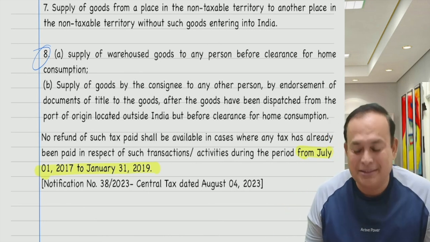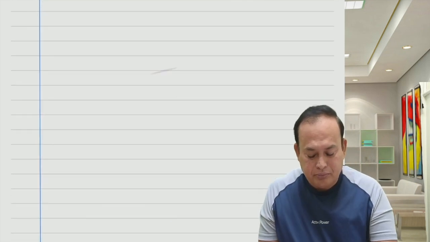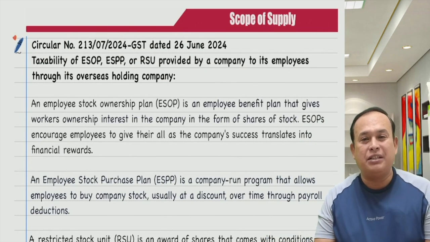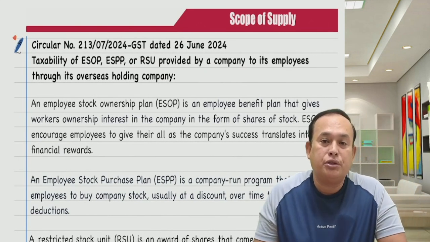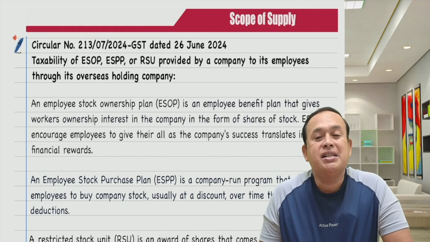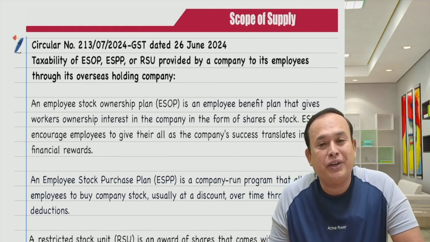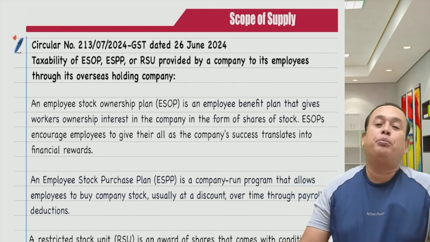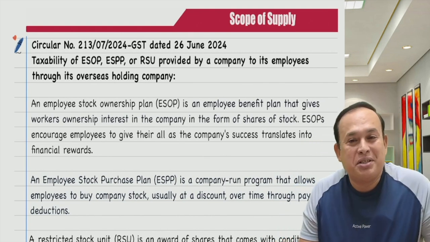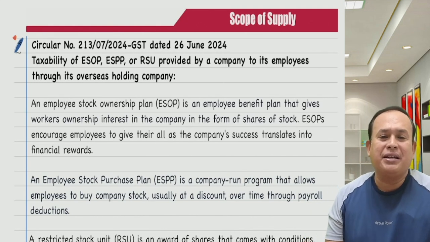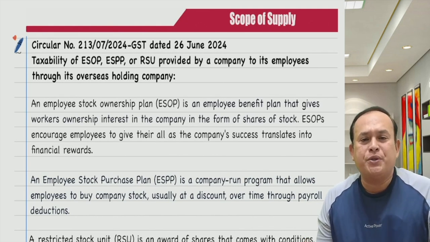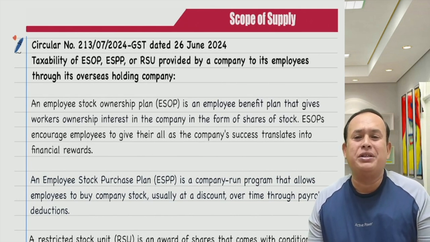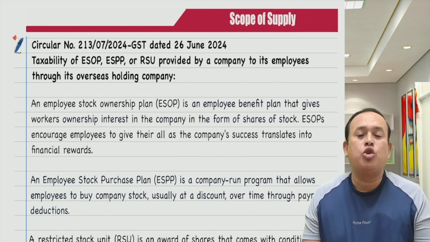See the provisions. Further, my dear friends, referring here, statutory updates applicable for our coming examination of September 2024 as well as the January 2025 exam of CA Intermediate Taxation paper number 3, Part B, Goods and Services Tax. Now referring to taxability of ESOPs, ESPP and RSU provided by a company to its employees through its overseas holding company.